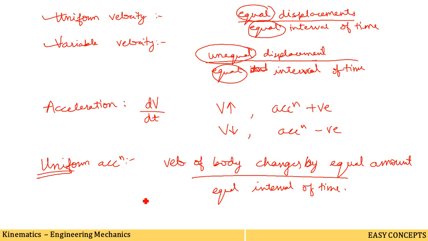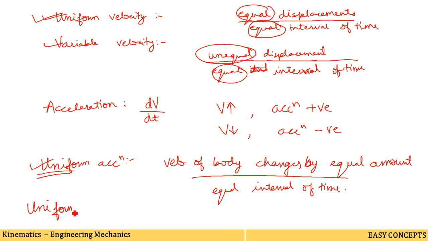Now the point comes here, what is the meaning of uniform motion? A particle is said to have uniform motion when its acceleration is 0 and its velocity is constant. What is the meaning of uniform motion then? We have studied uniform acceleration and uniform velocity. Now, what is uniform motion?